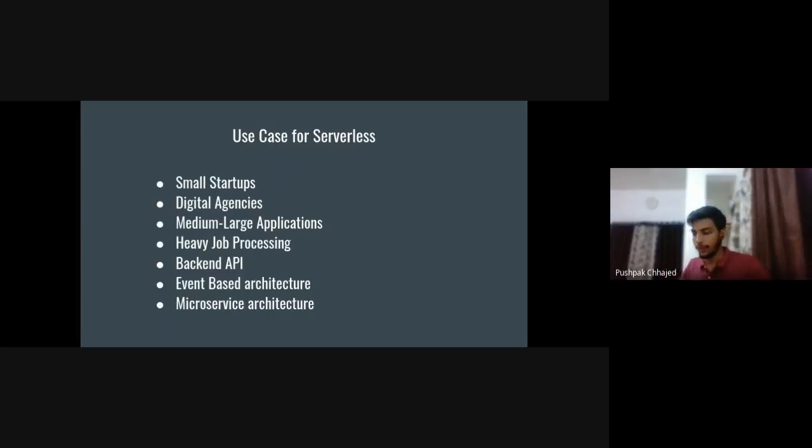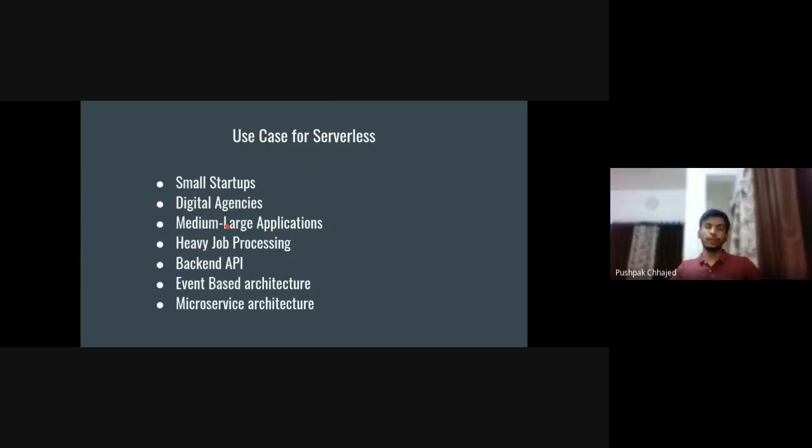So you should think of serverless if you are trying out a new application. Also, if you are a digital agency managing servers for clients, it is very hectic to manage different servers for different clients, so you can think of using serverless for those clients.